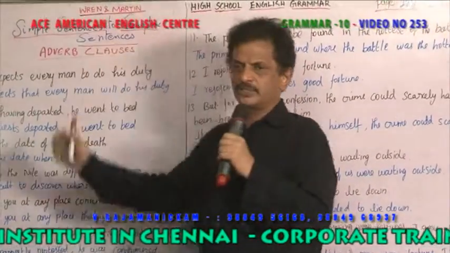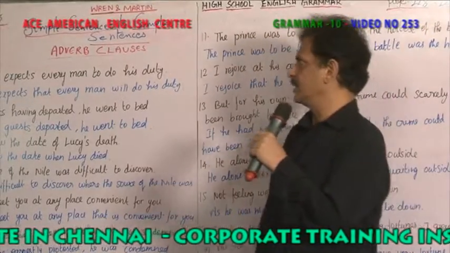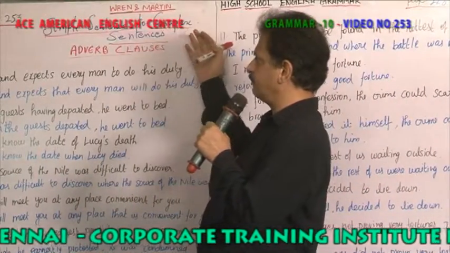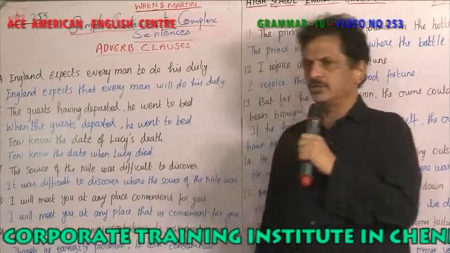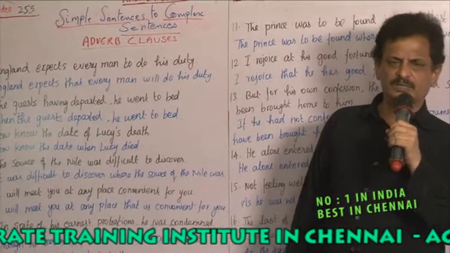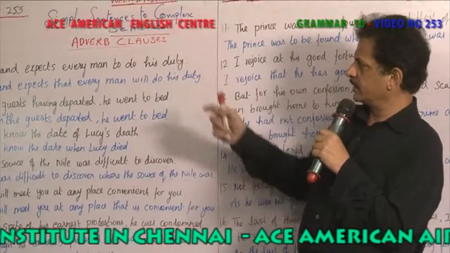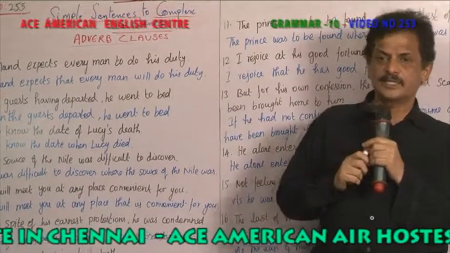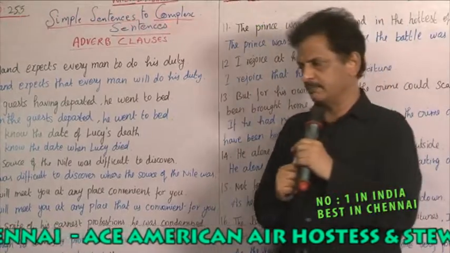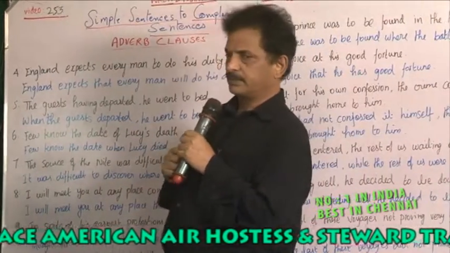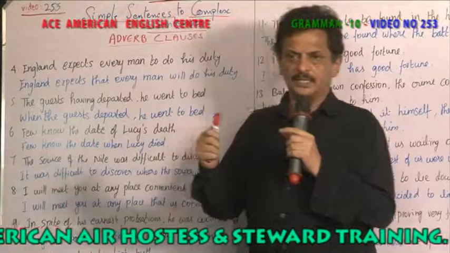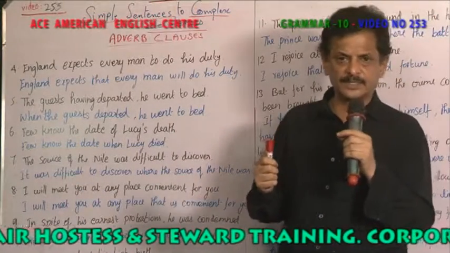Now, what you have here is Wren and Martin's book, Simple Sentence to Complex Sentence. You are changing a simple sentence to a complex sentence. What is a simple sentence? Out of these two sentences, you have to find which is a simple sentence. If only one verb is there, then it is a simple sentence. If more than two verbs are there and one sentence depends upon another sentence, it is called a complex sentence.